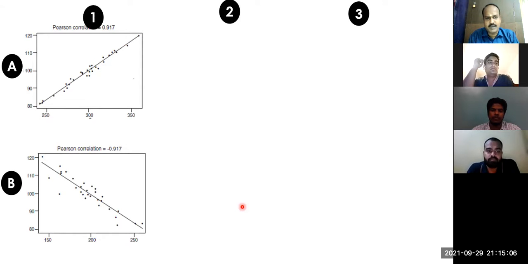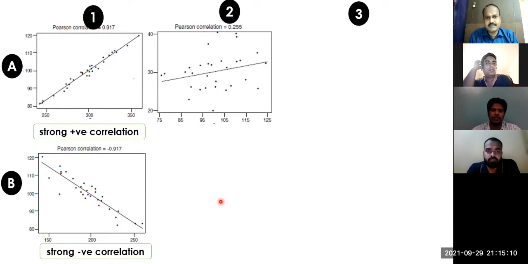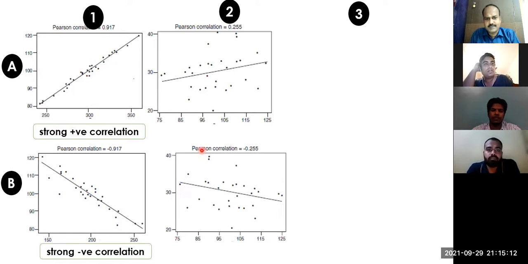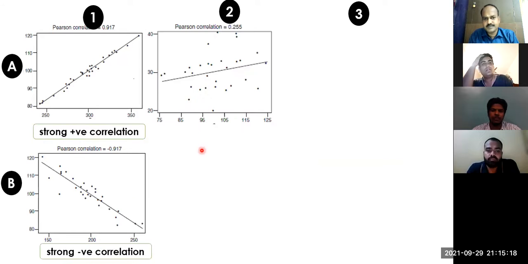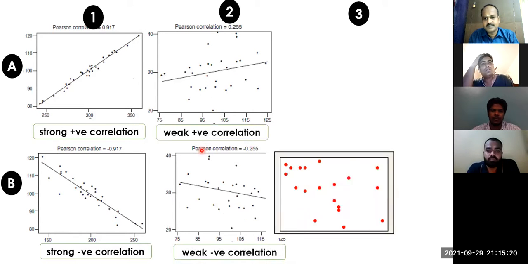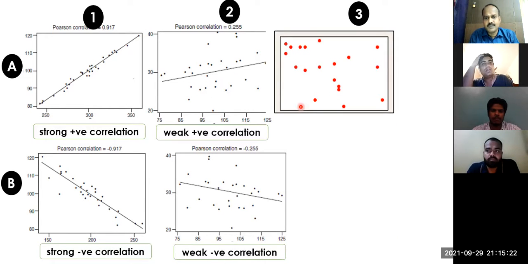This is strong negative, or you can say even very strong. And this is weak positive. This is weak negative. And what is this fifth one? Parabolic. The fifth one is no correlation.